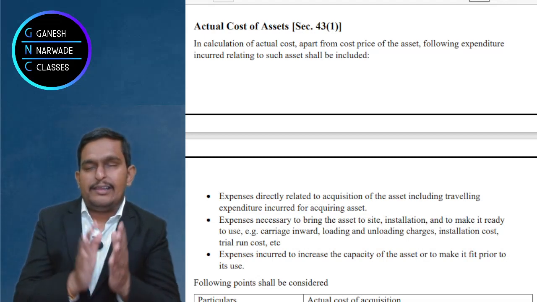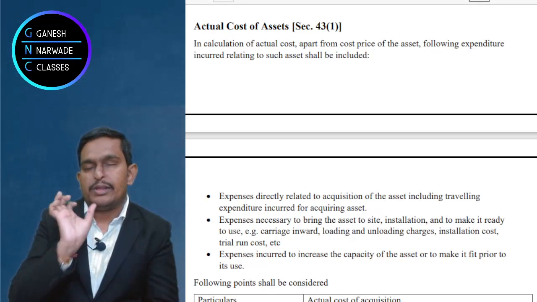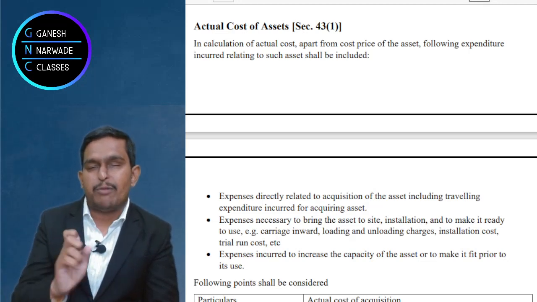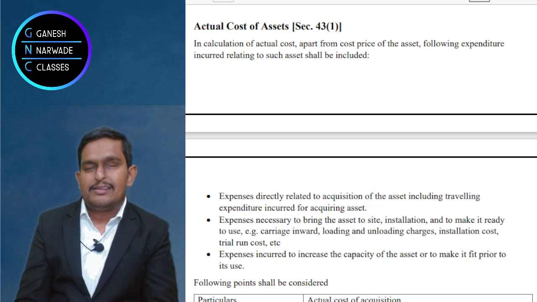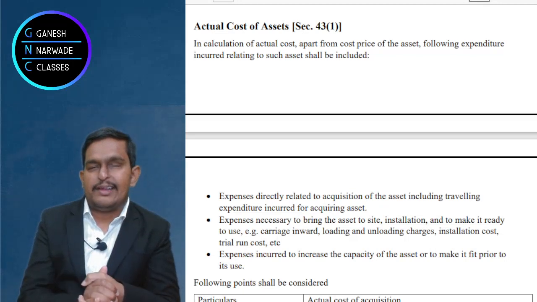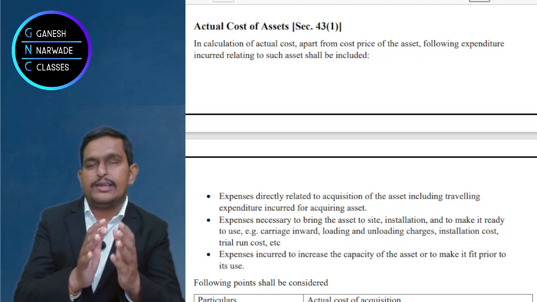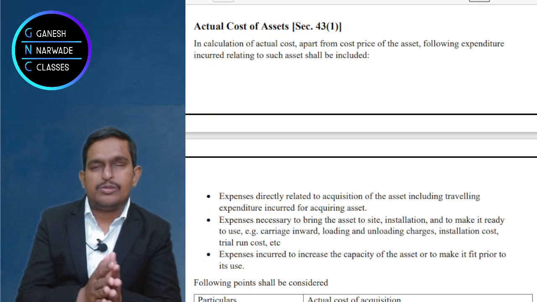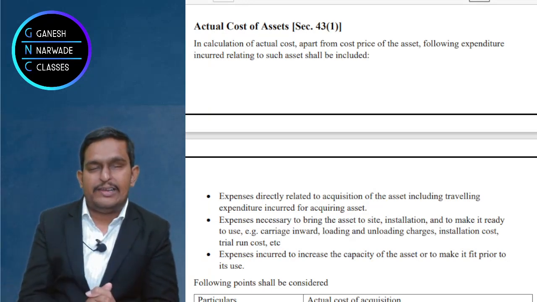Now generally this is total common sense, so you need not do rote learning for these types of topics. If you went to purchase a refrigerator from the market, suppose the showroom person said the refrigerator is worth 20,000 rupees. Now just pay 20,000, is it over? No, right?